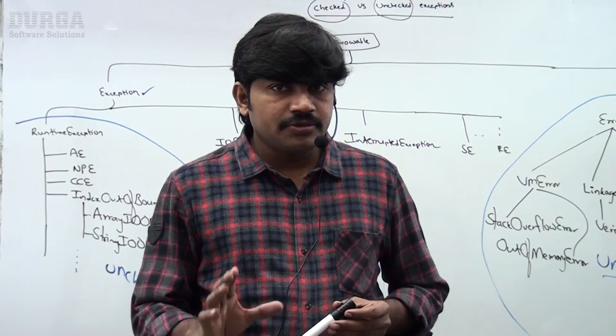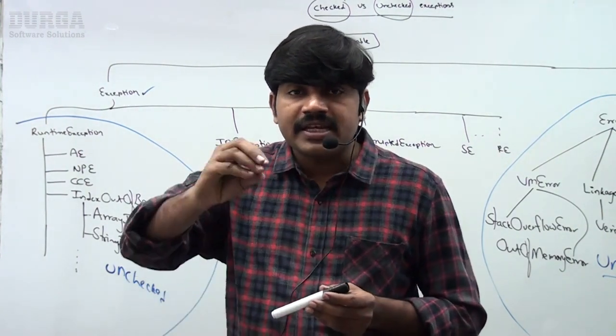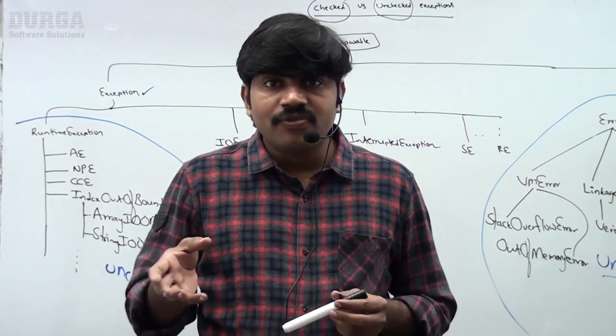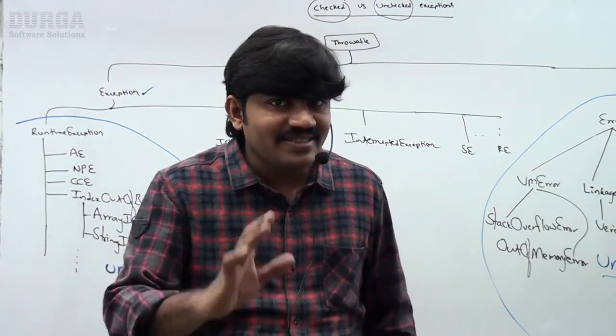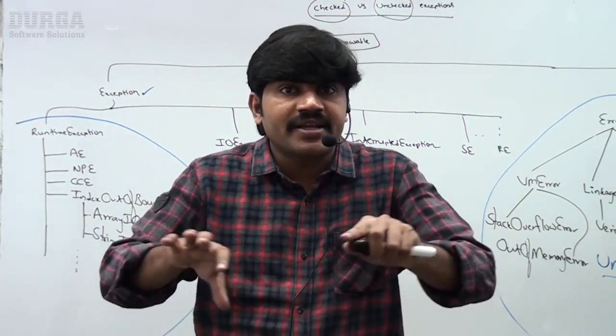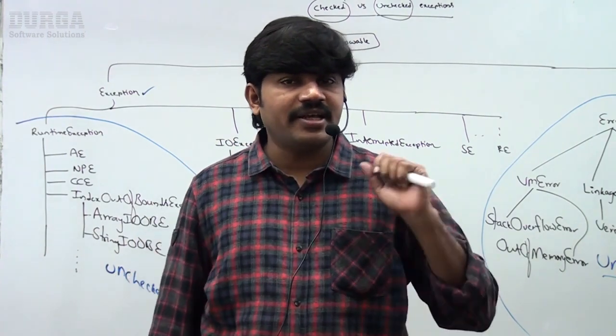Sir, up to checked and unchecked exceptions, it's very clear. Now the next scenario, very important, sir. What is a fully checked exception, and what is a partially checked exception? Of course, in the checked exceptions, again two categories are there. What is fully checked exception, partially checked exception?